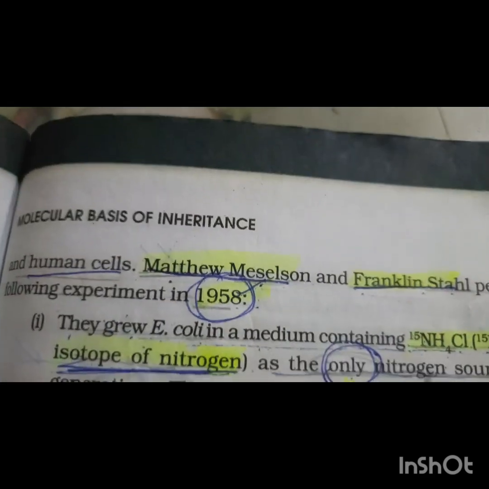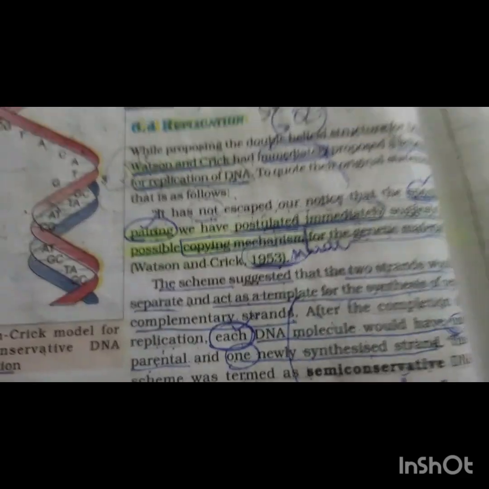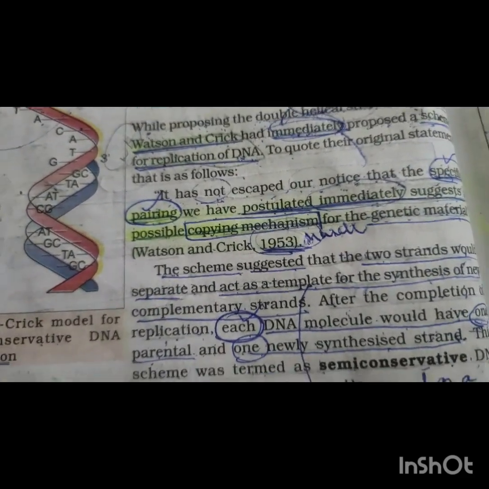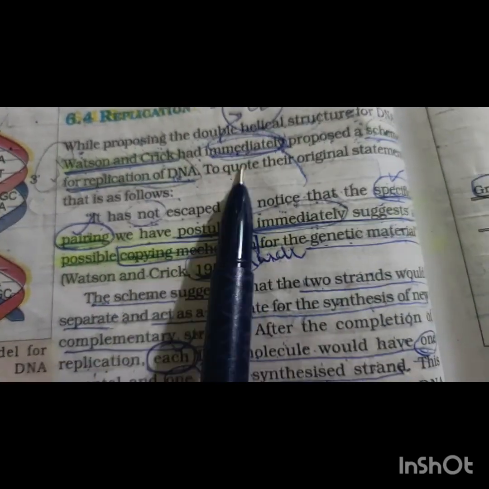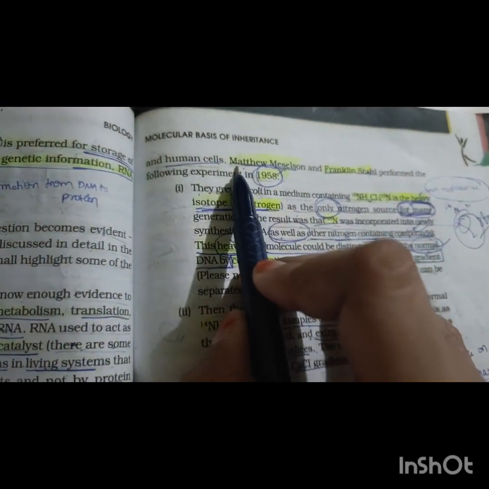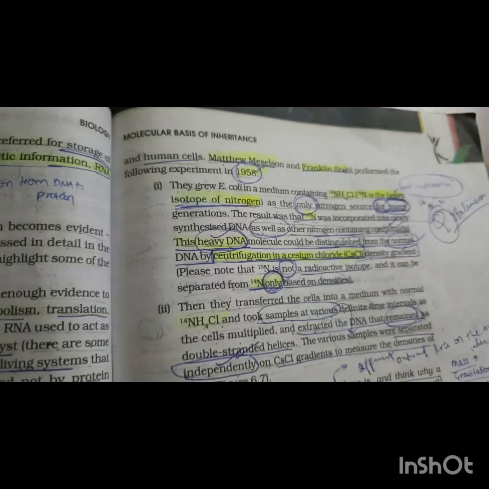This experiment was performed by Matthew Meselson and Franklin Stahl in the year 1958, whereas Watson and Crick proposed this complementary double helical structure in March 1953, and the experimental proof was provided by Meselson and Stahl in 1958. So let's look into this experiment.